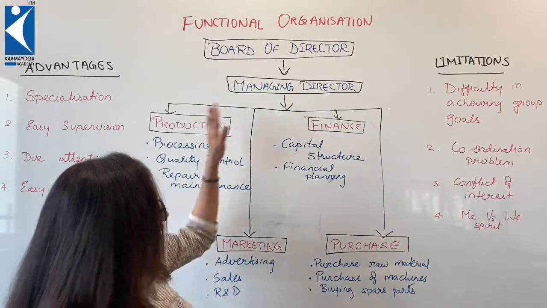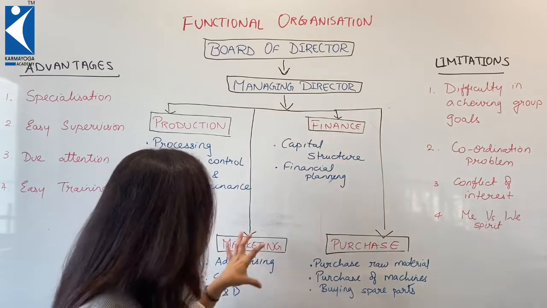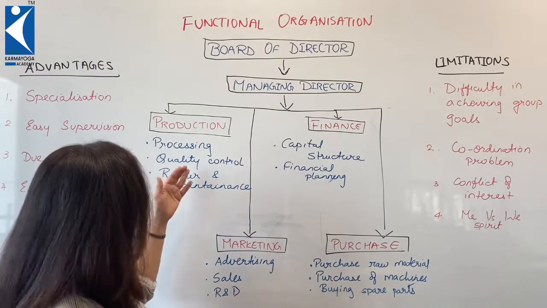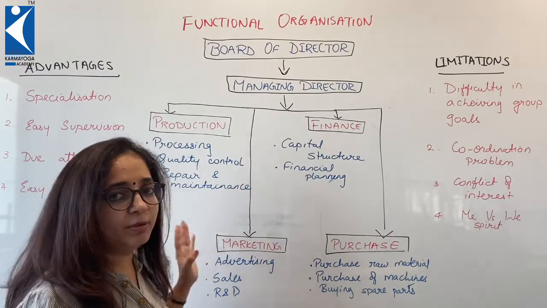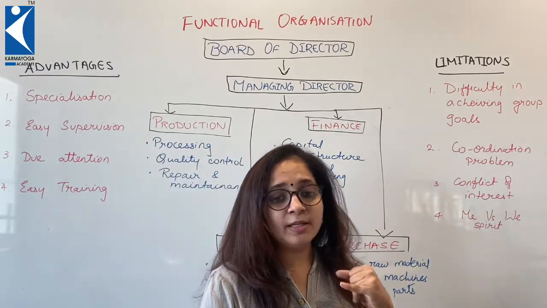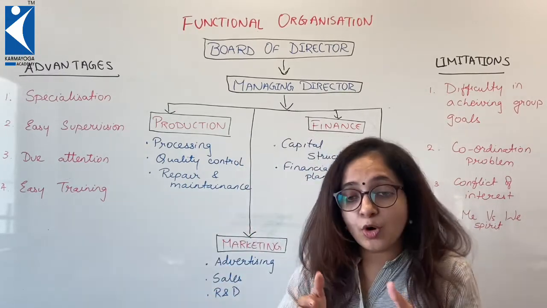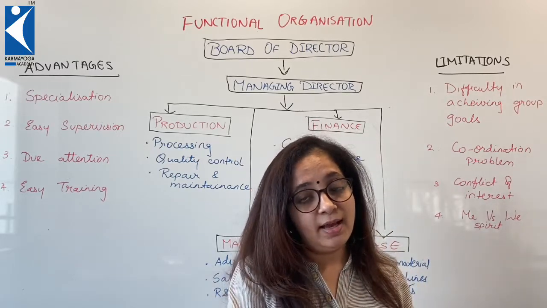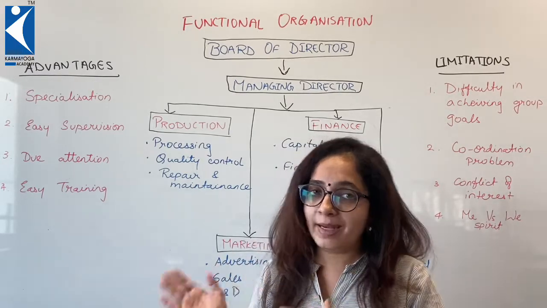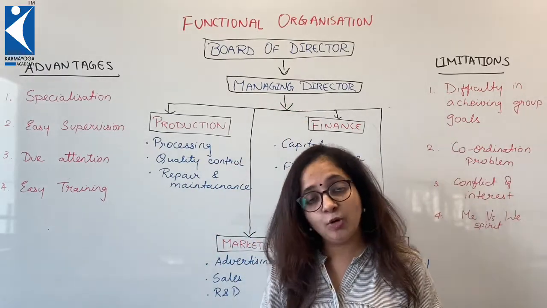Instead of knowing that this entire bunch belongs together, they feel that they are responsible for their job only. There will be this shoulder escapism, that it's marketing who must be at fault. We people work so well, our production goes the best. Purchase department will say, see, we buy material at best price, at best quality, with maximum credit. What more can we do? So the group goals, the organization goal, will be kept aside and the focus would be mainly on each function. So these are the merits and demerits of the whole of functional organization that you learnt. I hope you all are very clear with it.